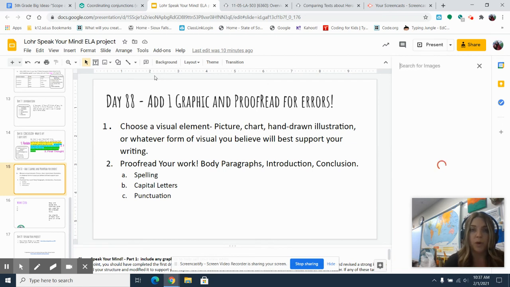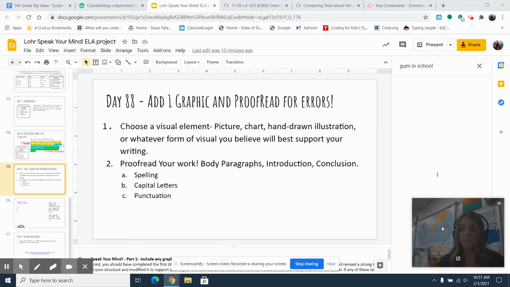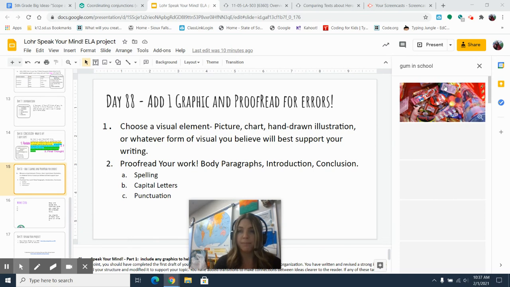And depending on what you're writing about, you can search for an image over here that has to do with your topic. If I was writing about gum in school, I'm going to wait for a picture to pop up.